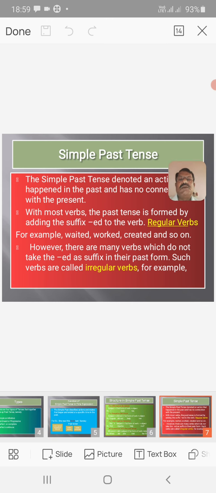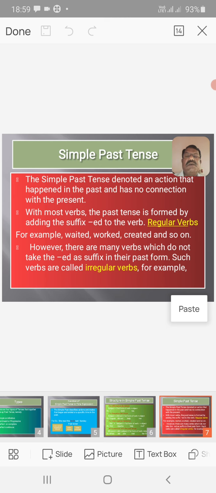So, use of simple past tense. The simple past tense denotes an action that happened in the past and has no connection with the present. With most verbs, the past tense is formed by adding the suffix ed to the verb. These verbs are called regular verbs.